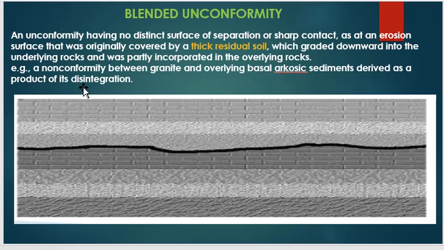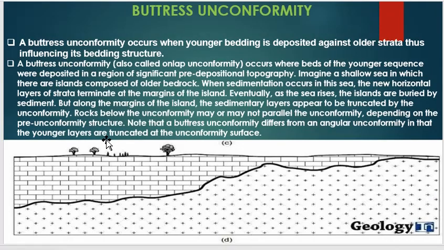An example is a non-conformity between granite and overlying basal arkosic sediment derived as a product of its disintegration. So blended unconformity is a type of non-conformity. It defines different rock types in different beds, and is distinctly characterized by thick residual soil of deposition or erosion.